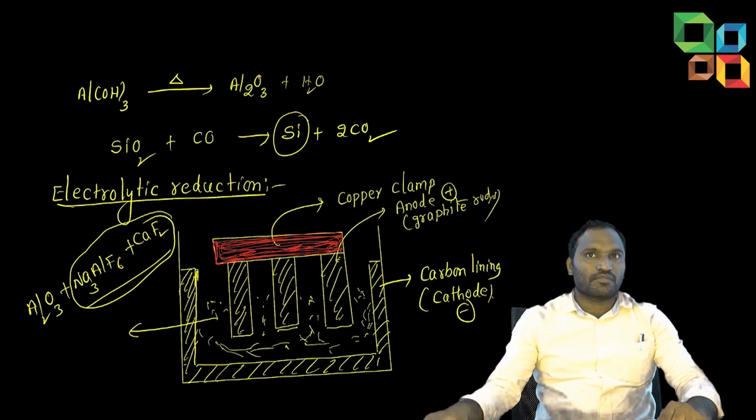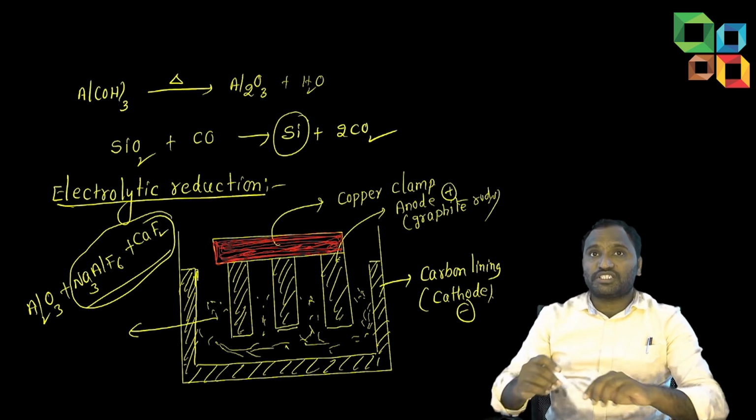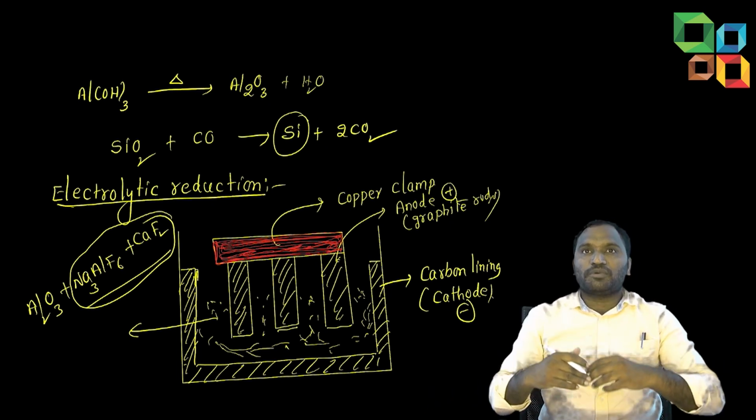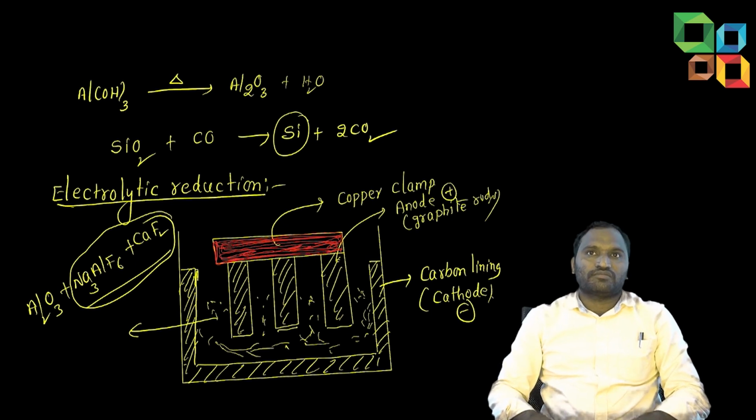Sir, what is that third bar to the left? Which one? The other two bars are there, right? They're also graphite only. Graphite only, series, because carbon will be consumed very fast in this. I will tell why it will be consumed.